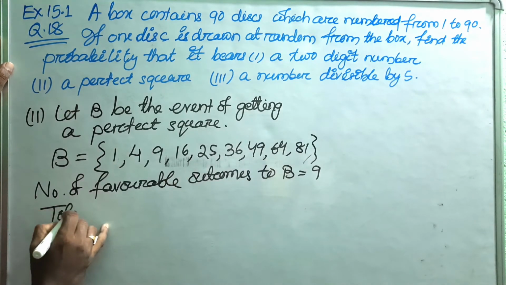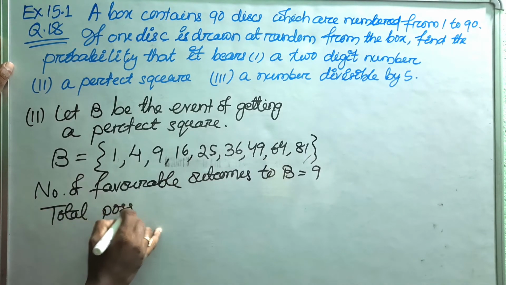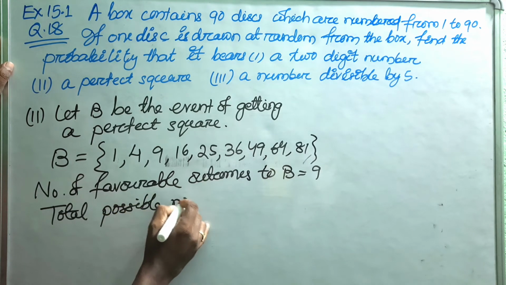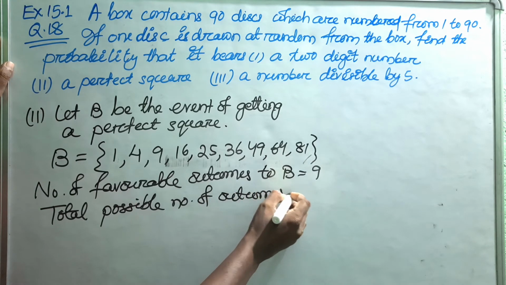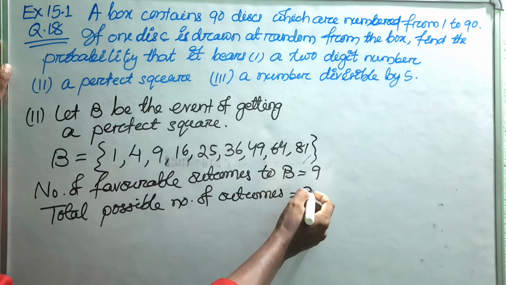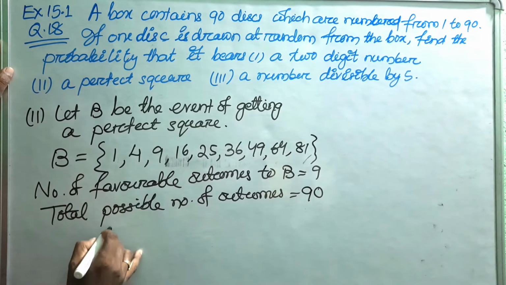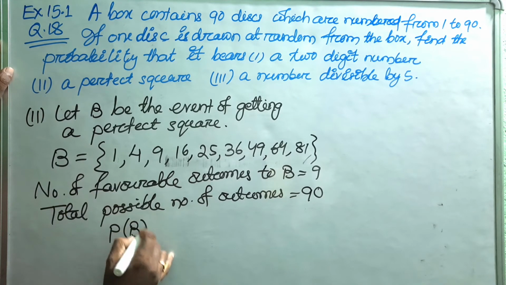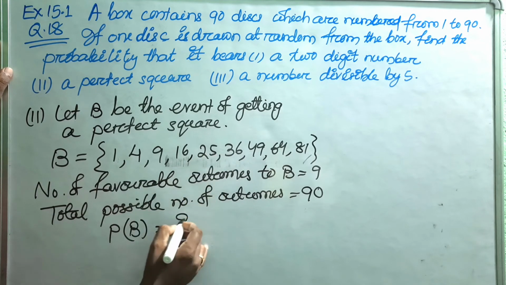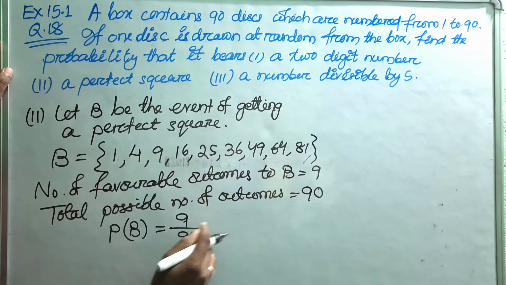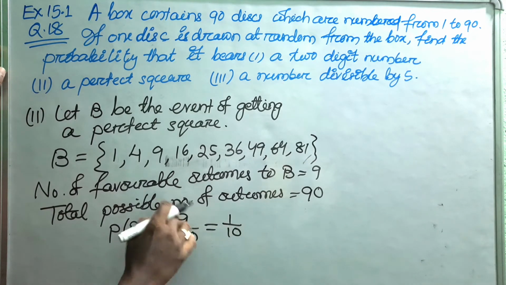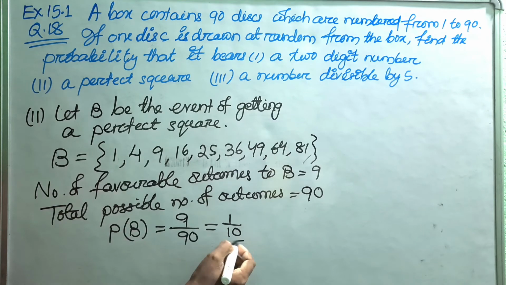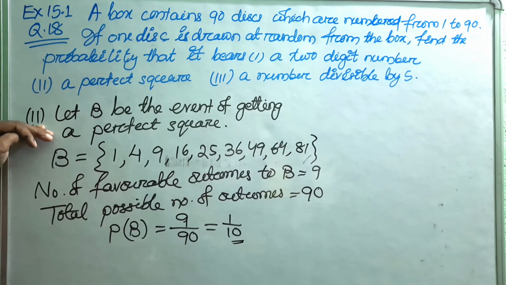So then the total number of possible outcomes is equal to 90. So the probability of the event B is equal to the number of favorable outcomes by the total number of possible outcomes. So 9 by 90, that is equal to 1 by 10 if we cancel it by 9. So this is the answer of part 2. Now we will solve part 3.